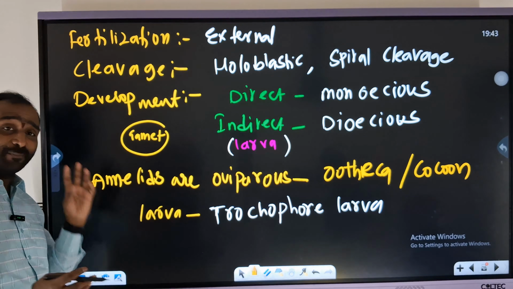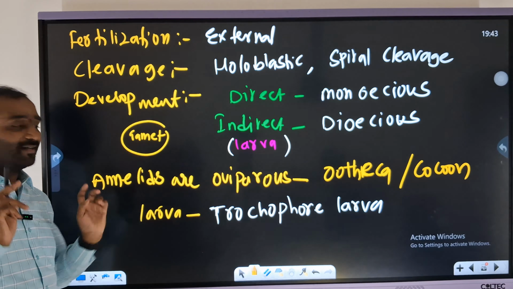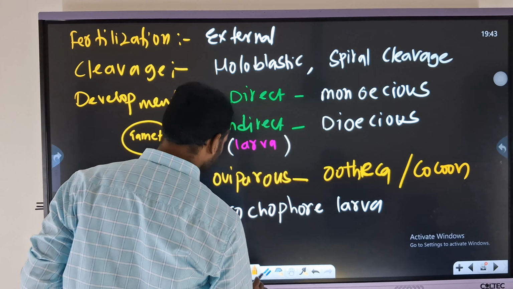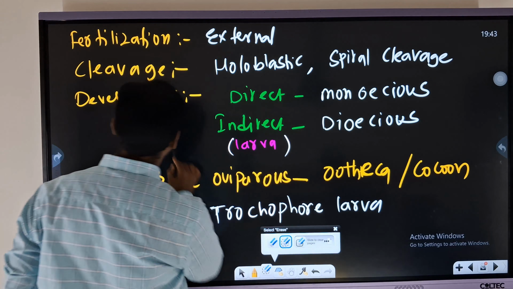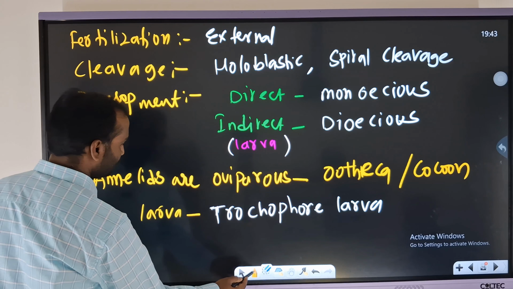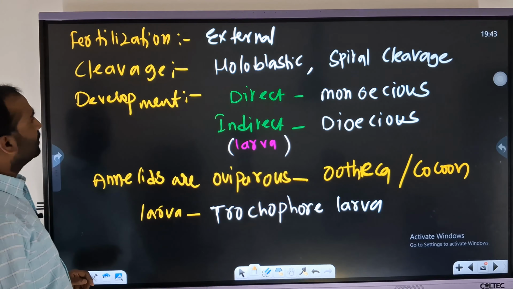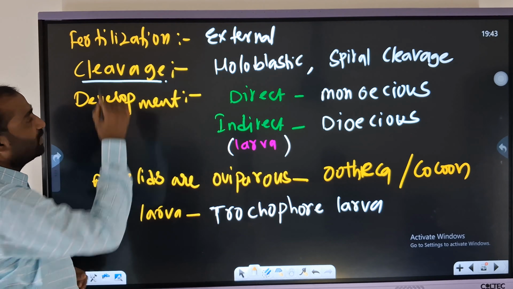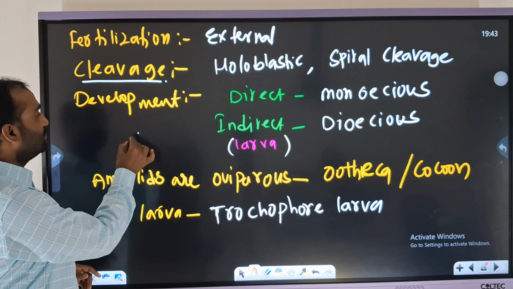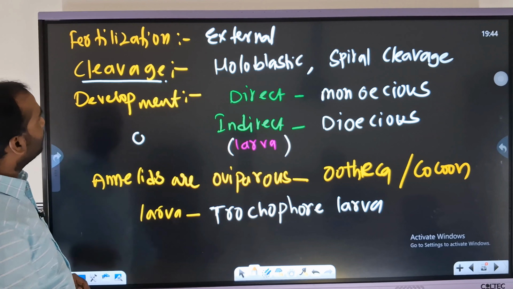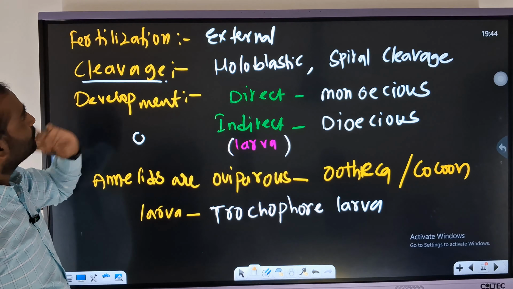Regarding some of the basics, we'll discuss them in another class. That is also very important, right? Next, cleavage. Cleavage is nothing but the division of the zygote. Before that, I want to tell you one more point here.